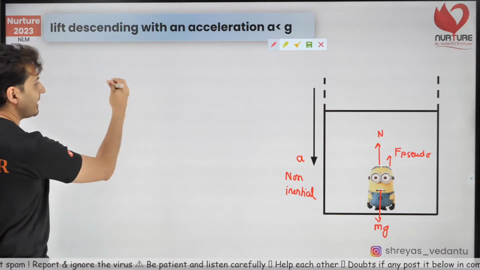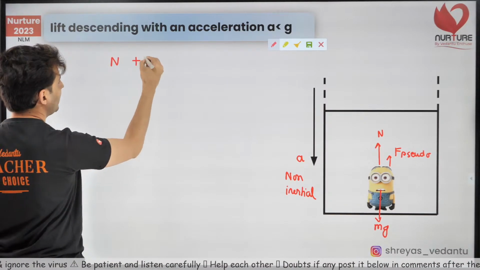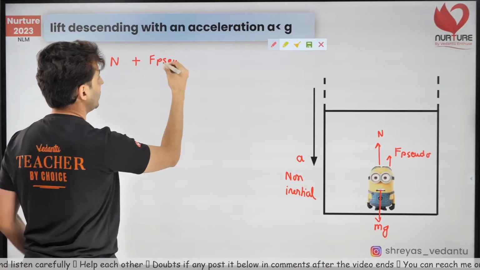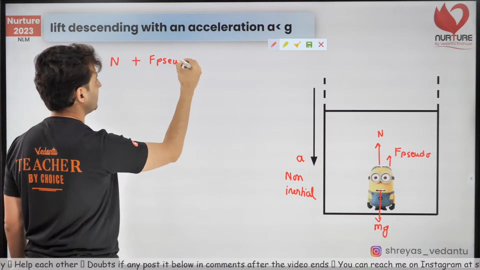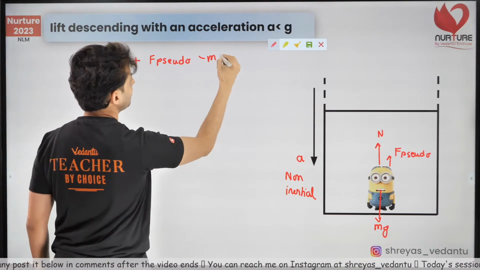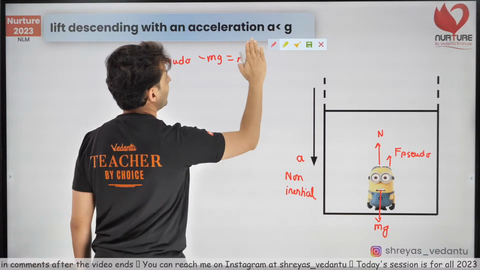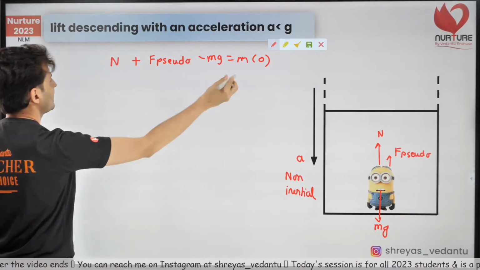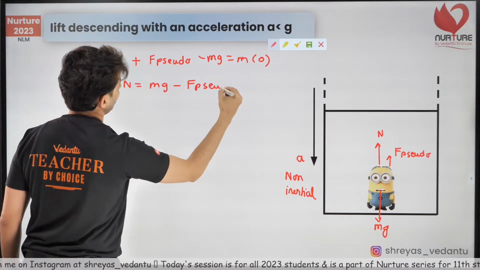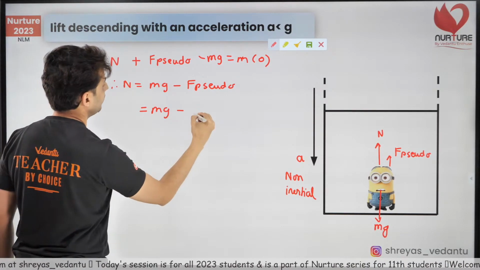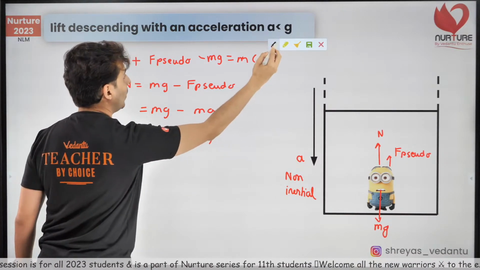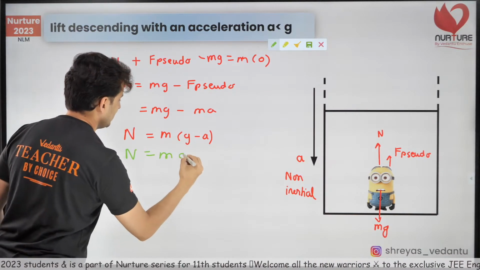Understand that. Hence, in this case, I will write it down as normal plus the pseudo. Oops, the P is silent. So in pseudo, you pronounce it as pseudo, but the P is silent. Remember that. Pseudo force is minus this mg will be mass into acceleration. That acceleration, remember, will be 0. Just move these things around. So normal is equal to mg minus the pseudo force, and this will be m into g, and pseudo force is ma. So this is m into g minus a. Interesting. And therefore I can write normal is m, g effective.